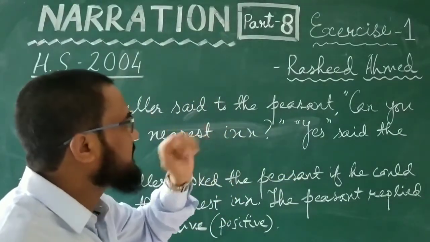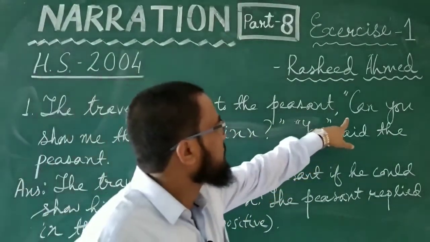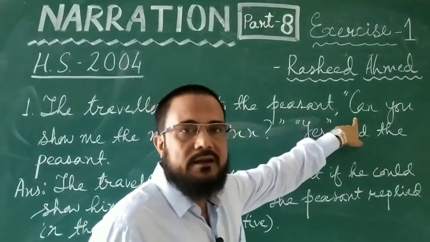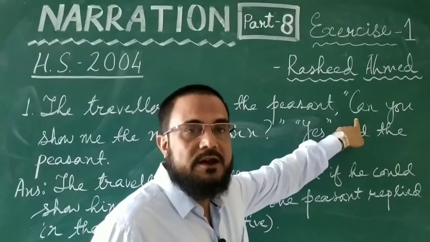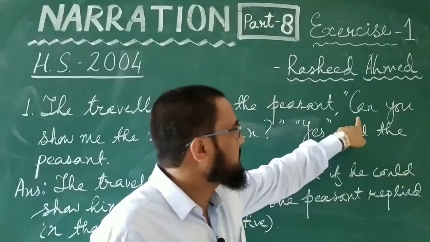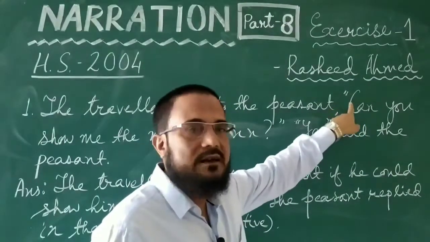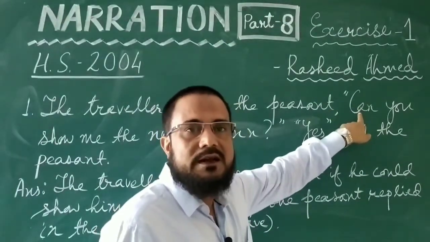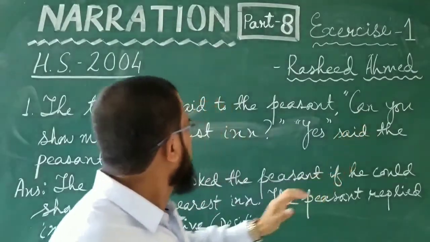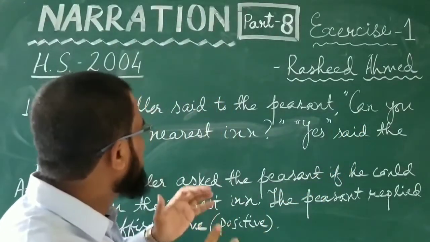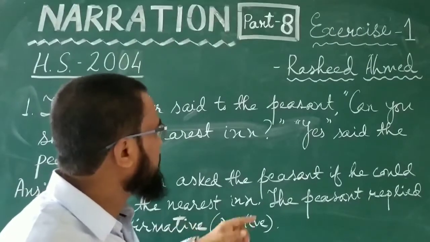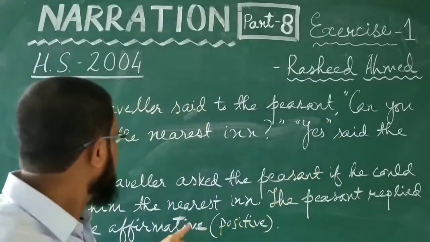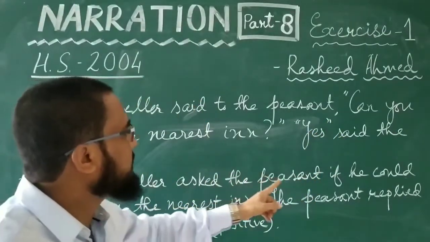So the first part is the interrogative sentence, and see how I have written within inverted commas. C is capital. Can, C capital. You have to keep this in mind. You have to practice like this. When inverted comma is there, you start a new sentence. The first letter should be capital. The traveler said to the peasant, "Can you show me the nearest inn?" So this can will become could. The traveler asked the peasant if he could.